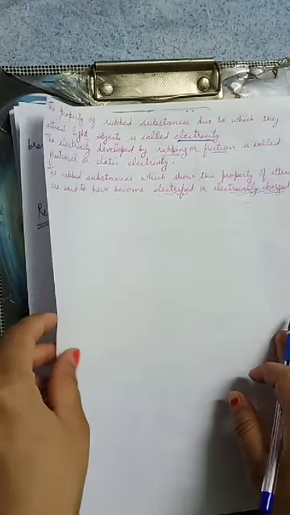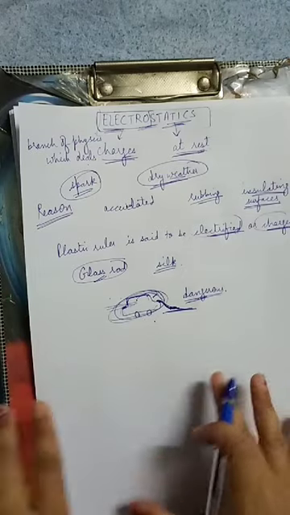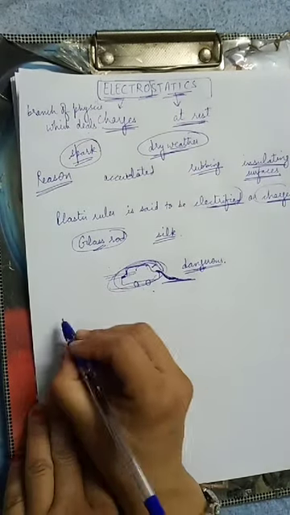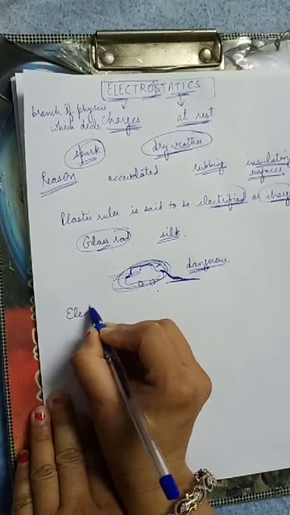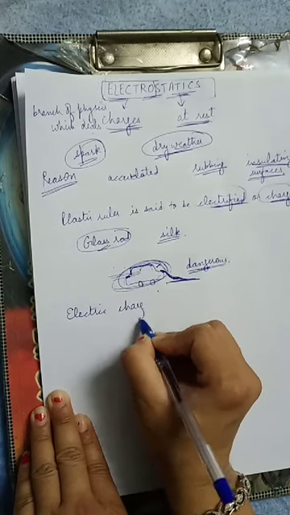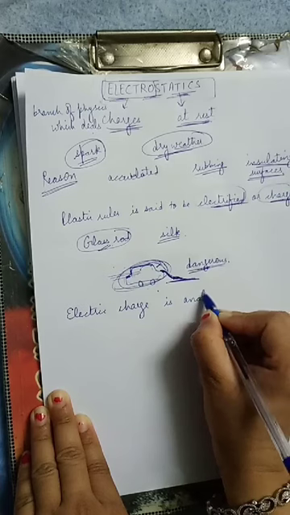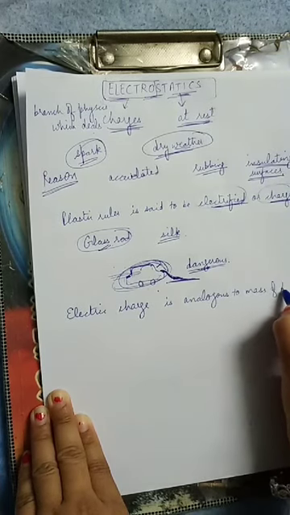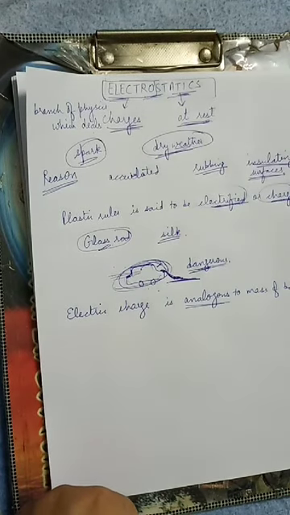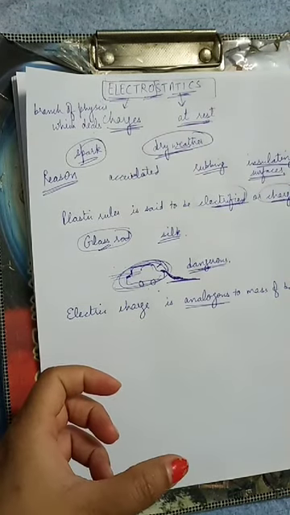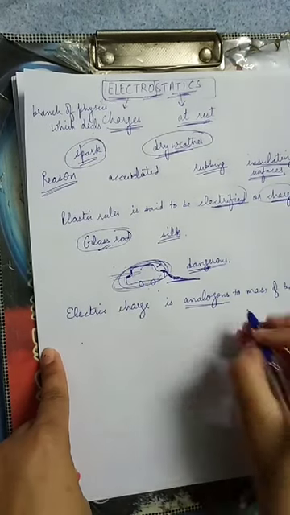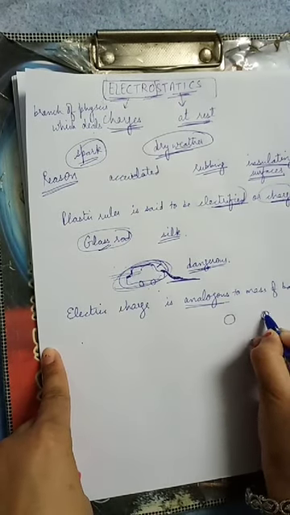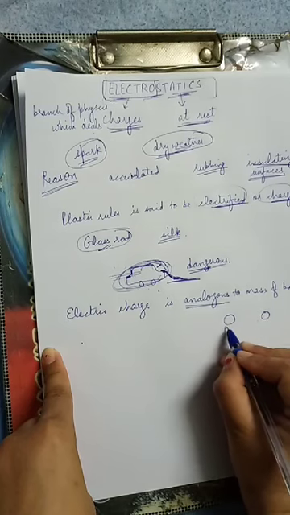Now, let us discuss electric charge and mass. Electric charge of a body is analogous to mass of the body. Let us discuss some cases. First, just like two bodies containing some mass exert force on each other,